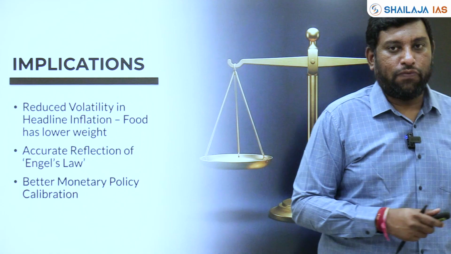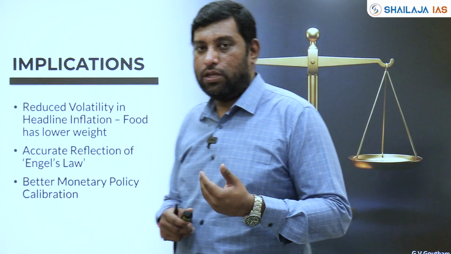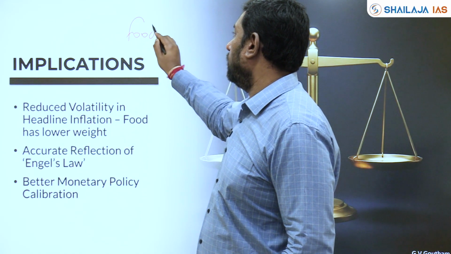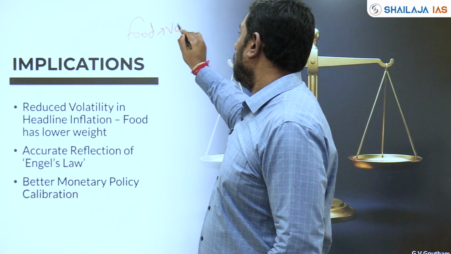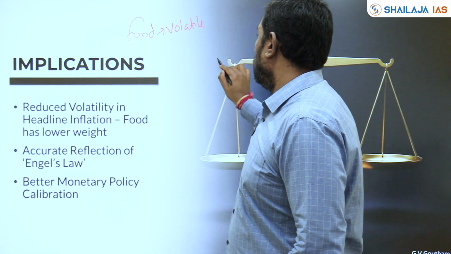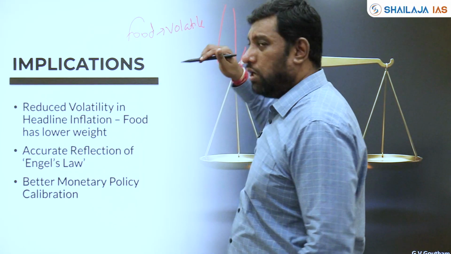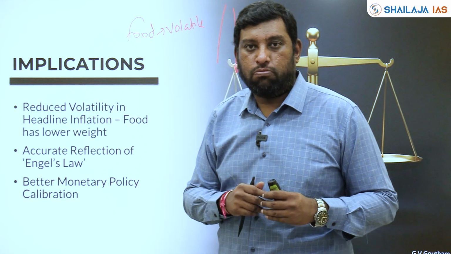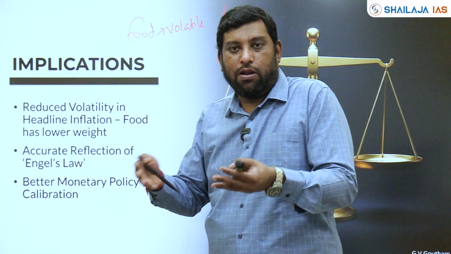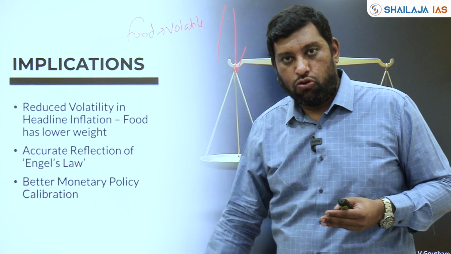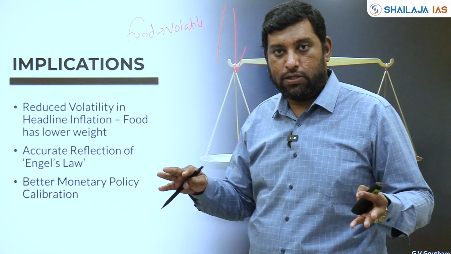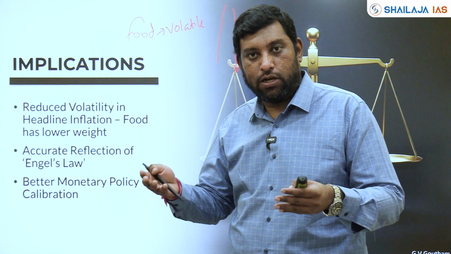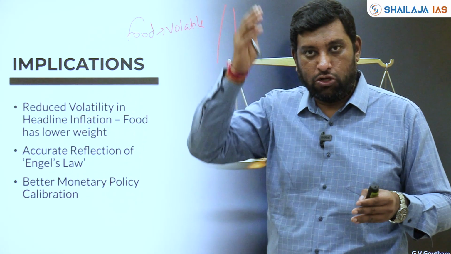Now, what are the implications of this? First and foremost is reduced volatility. Food inflation is always volatile. What do you mean by volatile? It is going to increase and decrease by a much larger amount in a much shorter span of time. For example, tomorrow there is a bumper harvest of onion, and the prices are going to suddenly crash. Suppose there are floods and destruction of crops. Your onion crops are going to be devastated, there is going to be a shortage of onions, and prices are going to shoot up immediately.